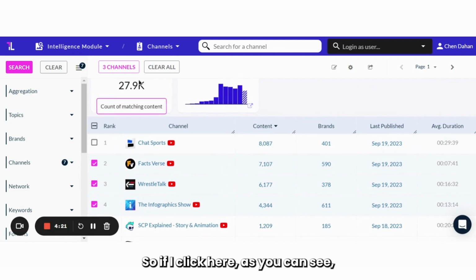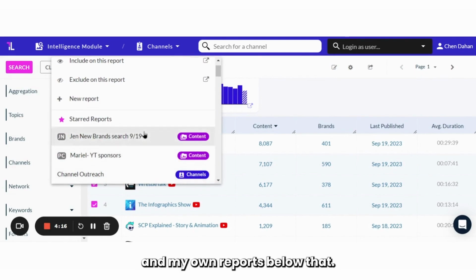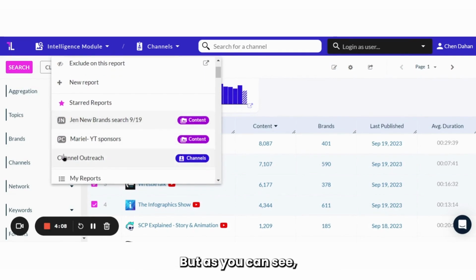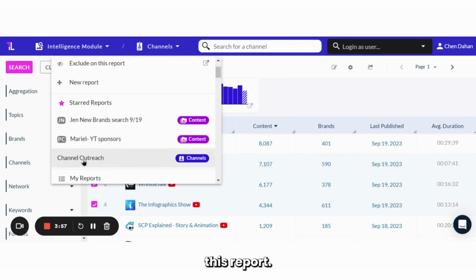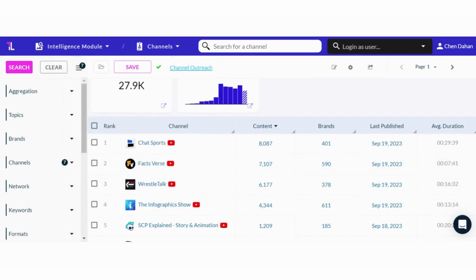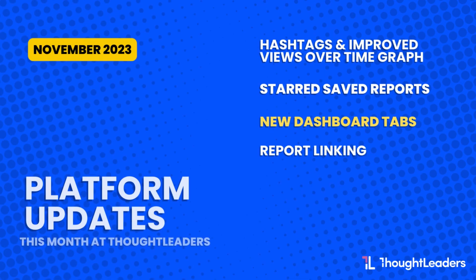So if I click here, as you can see, I see the starred reports right here in this drop-down menu and my own reports below that. But as you can see, these 2 are not owned by me, and yet I can still send items to them. So for example, I selected 3 channels and I can send them to, for example, this report. I could also do it to another report. I just don't want to send some noise to one of my members' actual working reports, but it works exactly the same way. So we really think this will open up a lot of usability options that were just not possible before.